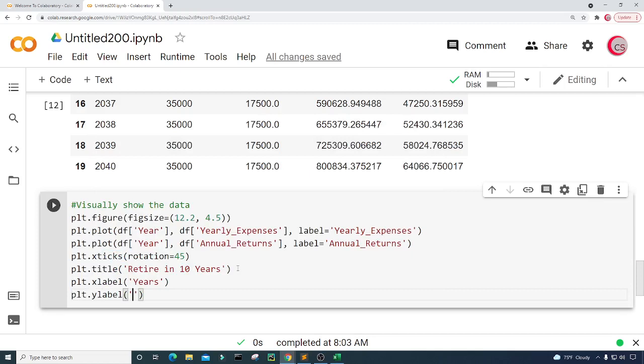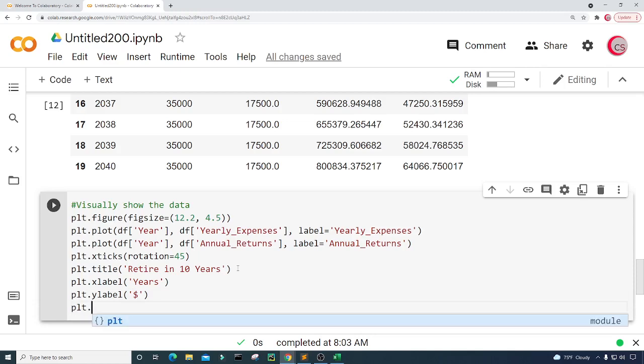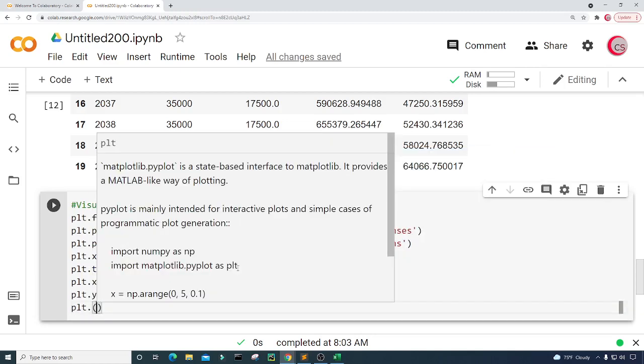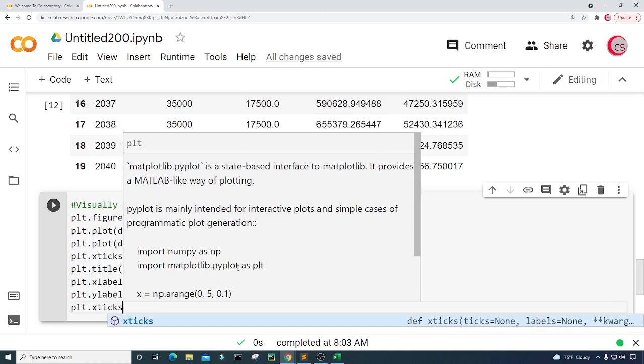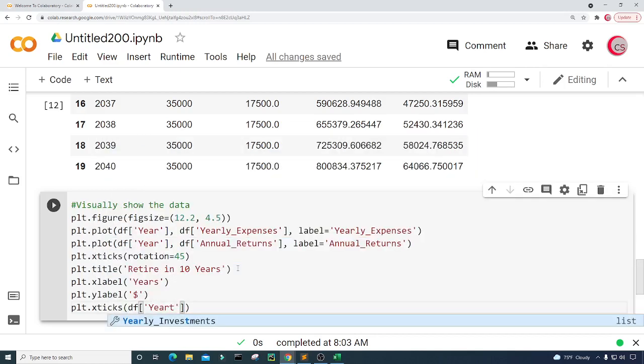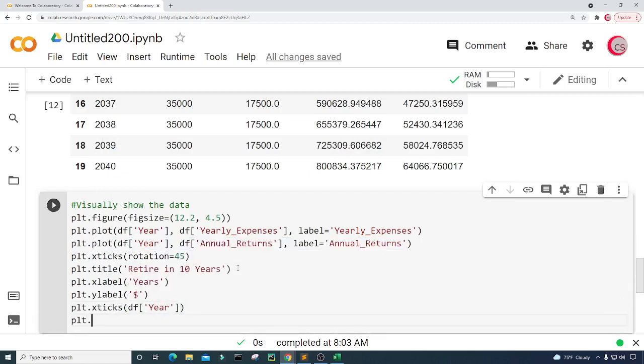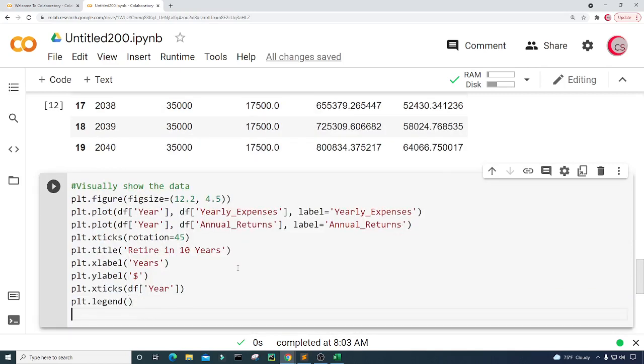I'm just going to put a dollar sign. Then I want each of the x ticks, so I'm going to type plt.xticks, and it will be the year, so df.year. And then I want to show the legend, so plt.legend. And then I want to show the plot, so plt.show. Okay, so this is what it looks like.